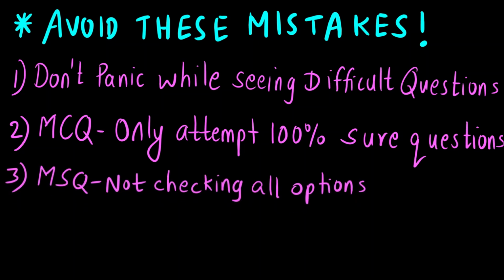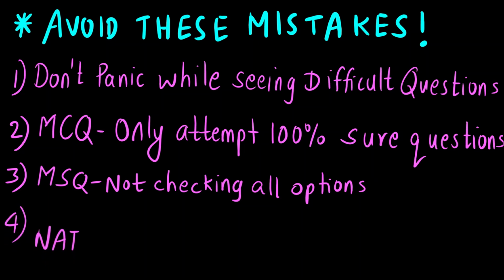Okay, next coming on to the MSQ section. इसमें सबसे common mistake होता है कि MSQ में क्या होता है, there is one or more correct answer. या तो एक answer सही होता है या more than one भी correct हो सकता है. So the important thing is you have to check all the options. You have to check A, B, C, D. Suppose when a reaction is given and reagents are given, you have to cross check all the 4 options whether that will give you the given product or not. Not checking all options, again your question will be wrong.